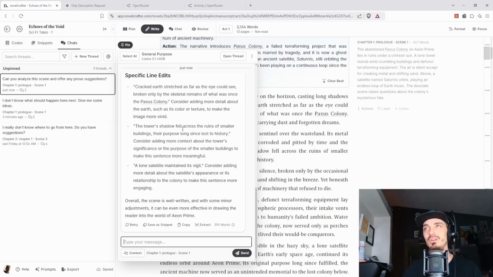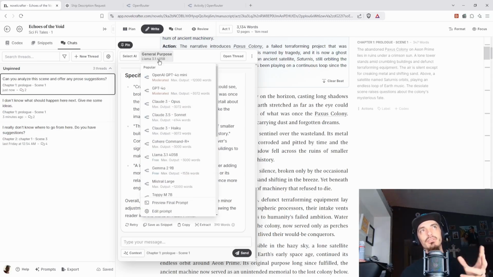And if you really don't want to pay money, you could use these free models. So that's kind of where my headspace is. It's balancing paying, because again, every time I chat with this thing, if I'm using a model that you pay for, then you're going to use those credits. You're going to use the tokens every single time you do that on OpenRouter. So it really comes down to what you want to do. And I do like the chat because you have different options here.